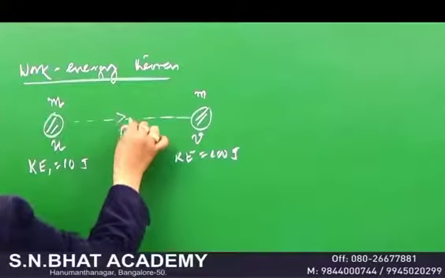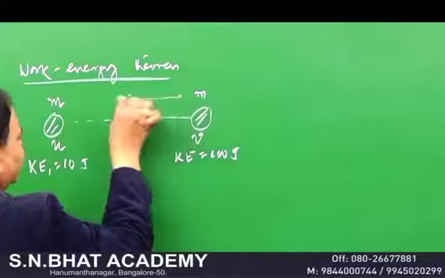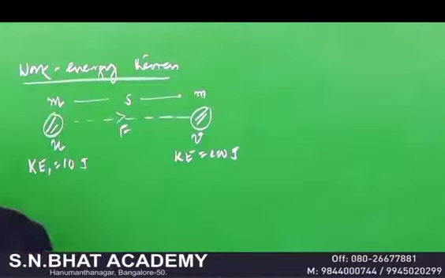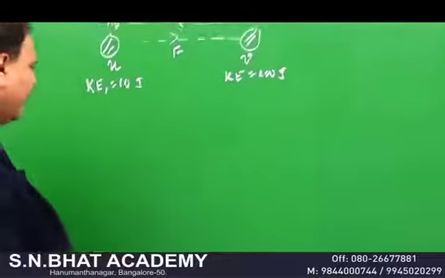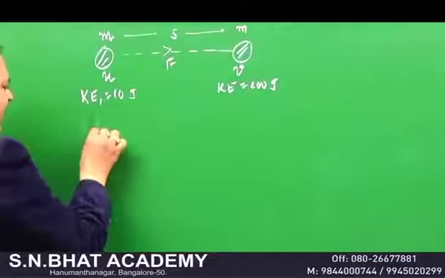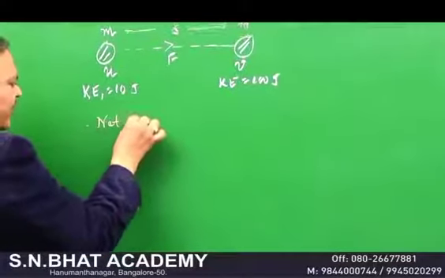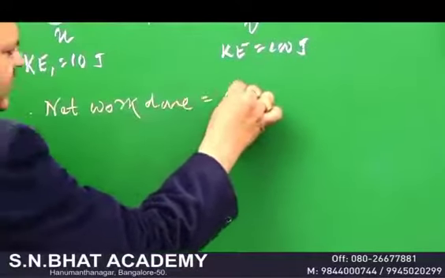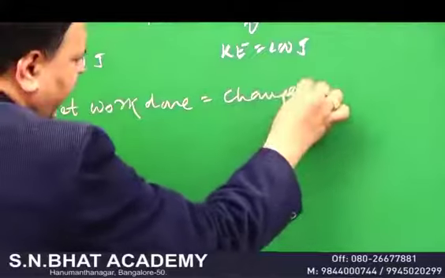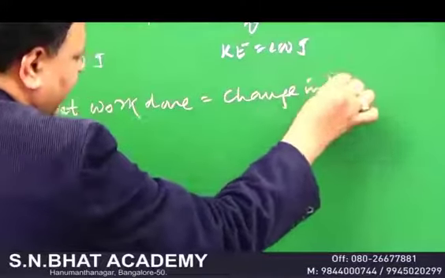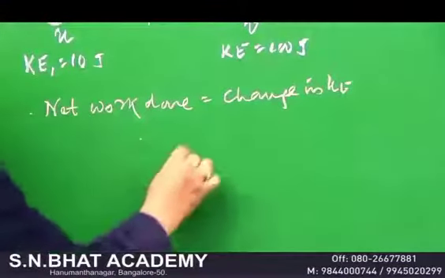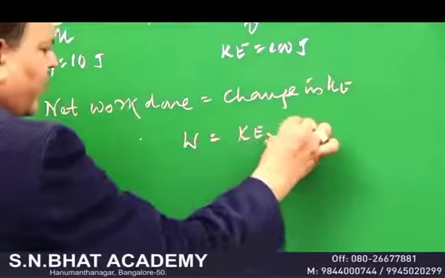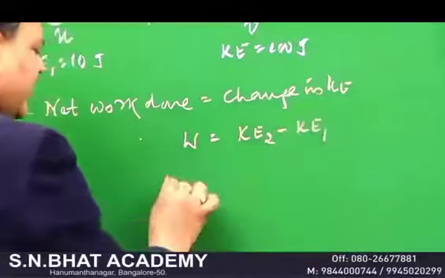So you have applied the force. There is a displacement. If you come and ask me, what is the work done? What I'll do, you know. The net work done is given by, according to this theorem, the net work done is equal to change in the kinetic energy. What does it mean? You want to calculate the work done. Change in the kinetic energy is KE2 minus KE1.